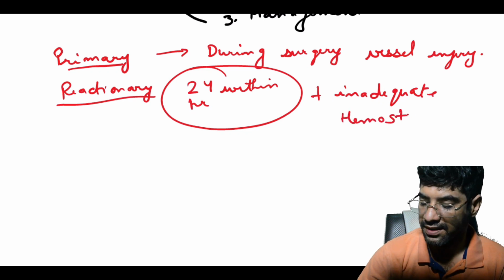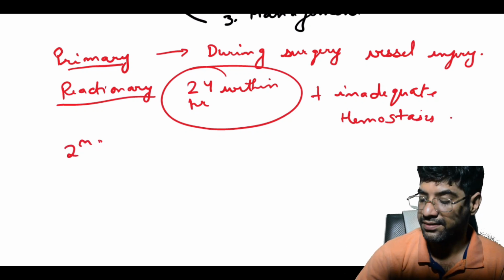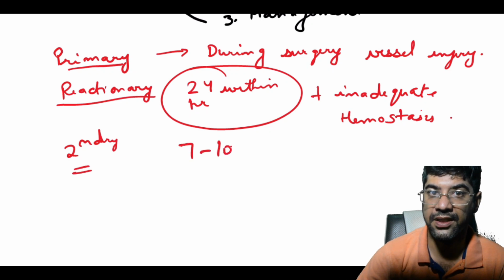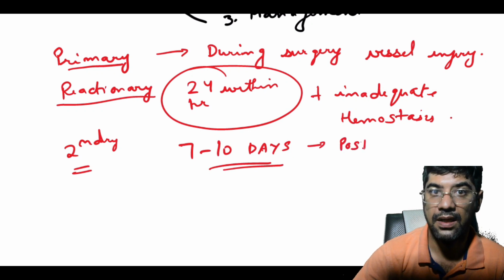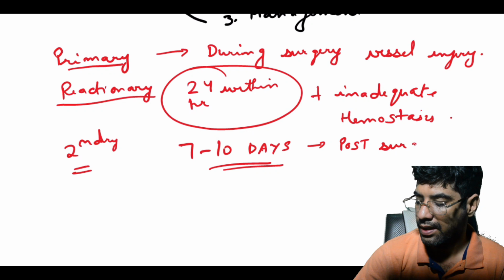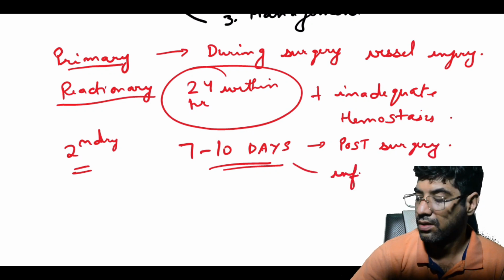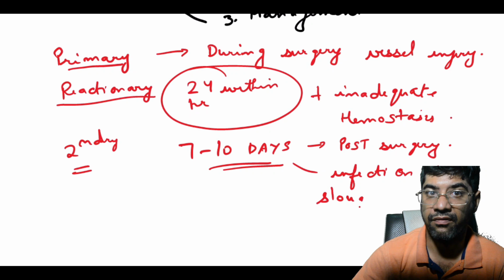The third is secondary hemorrhage. It occurs 7 to 10 days post surgery, and occurs due to infection or sloughing of vessels.